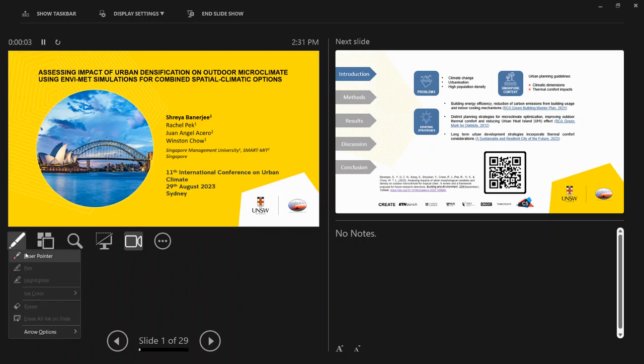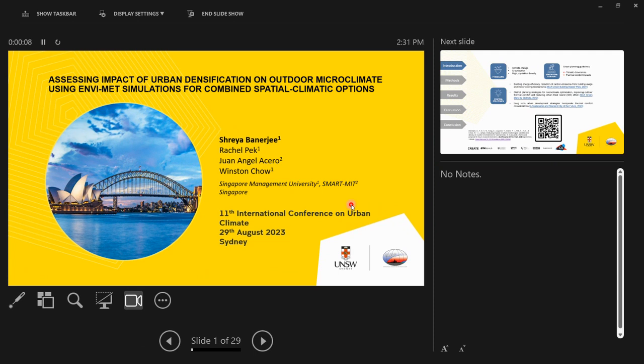outer microclimates, also using ENVI-met simulations for the combined spatial climatic options.